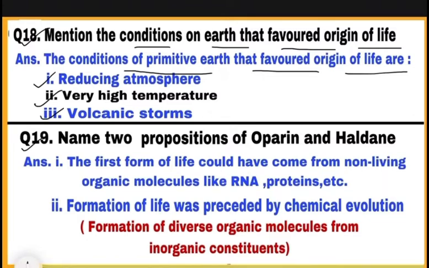Question 19, name two propositions of Oparin and Haldane. Number 1, the first form of life could have come from non-living organic molecules like RNA, proteins, etc.